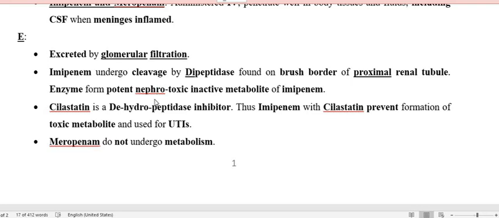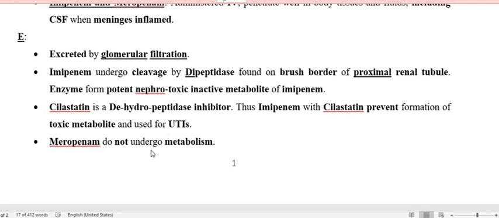The next point is that, as I earlier mentioned, only imipenem, not meropenem, is used along with cilastatin. Why? Cilastatin is the dipeptidase enzyme inhibitor, so there is no metabolism of imipenem and no toxic metabolite. Therefore, imipenem is compounded with cilastatin to inhibit the formation of toxic metabolites. And therefore, this may be one of the drugs used for the therapy of urinary tract infection.